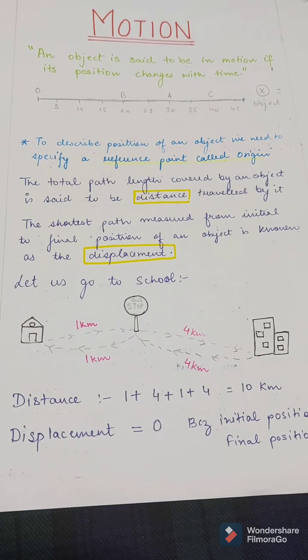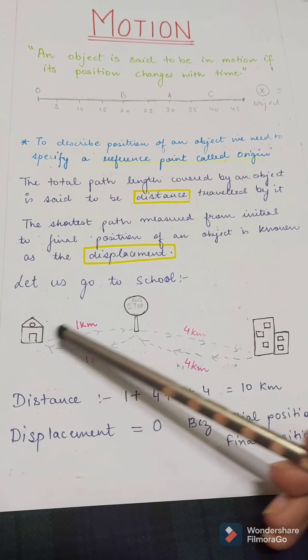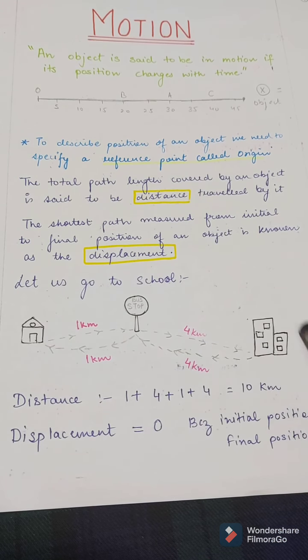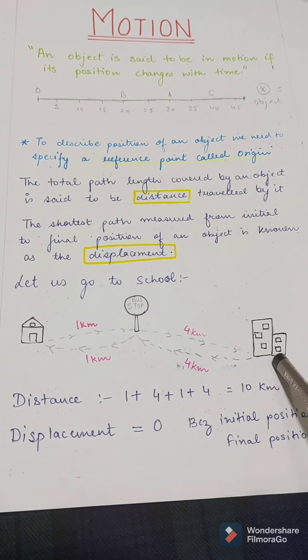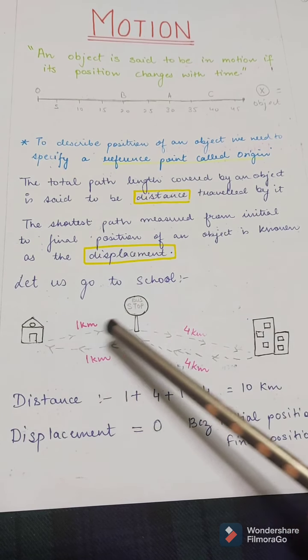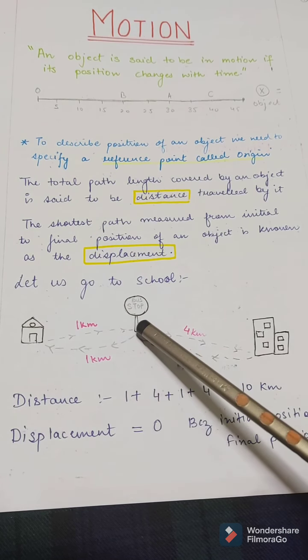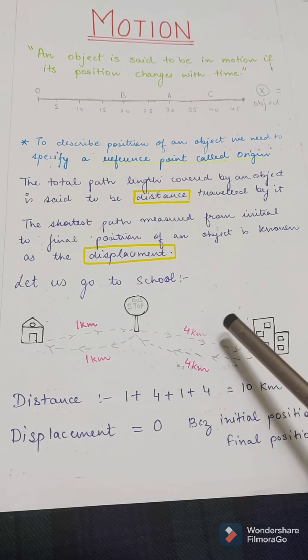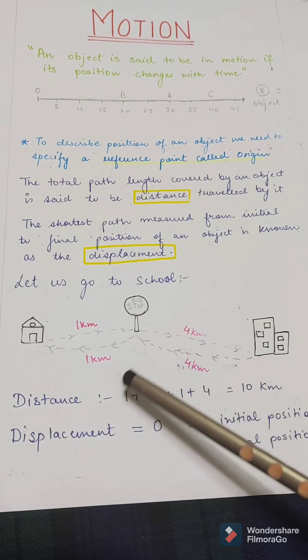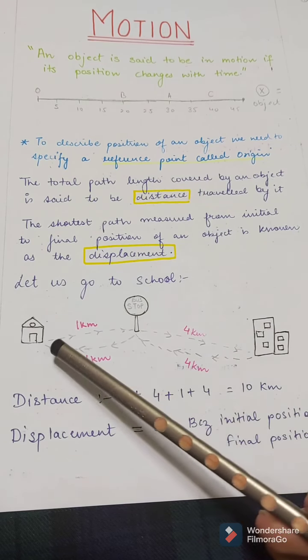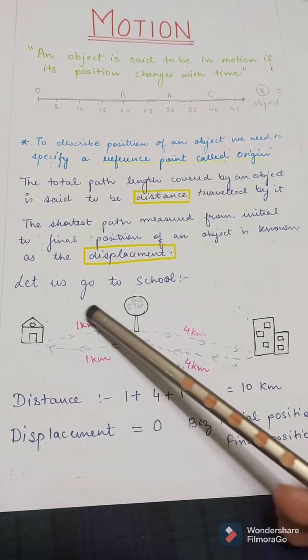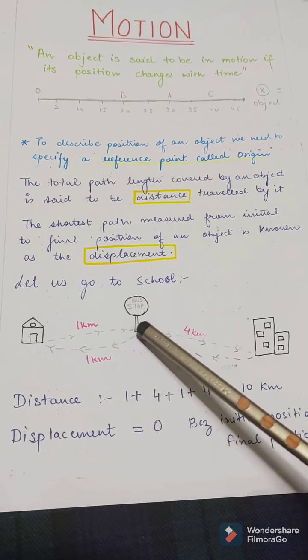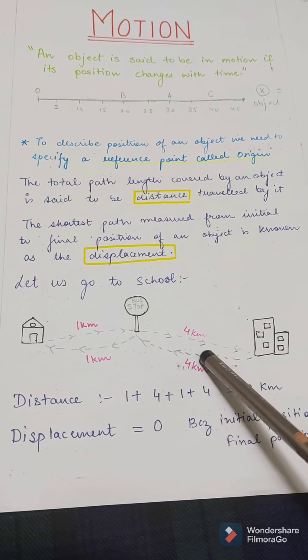So now let's go to the school, and I assume some of you are missing your schools. So this is your house, and this is the bus stop, and this here is the school. The distance between your house and bus stop is 1 kilometer, and that of bus stop and school is 4 kilometer, right? So you woke up in the morning, got ready, and you went to the bus stop covering the distance of 1 kilometer, and then to the school covering 4 kilometer.